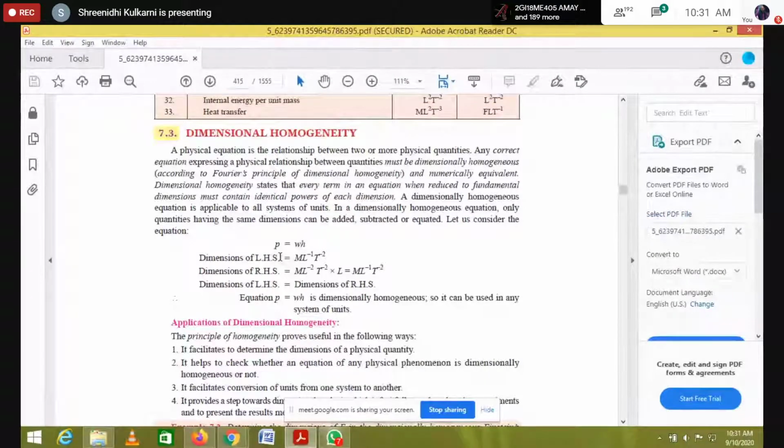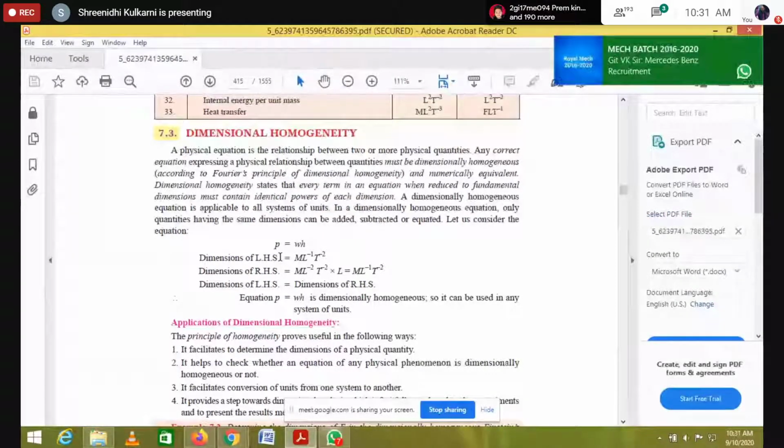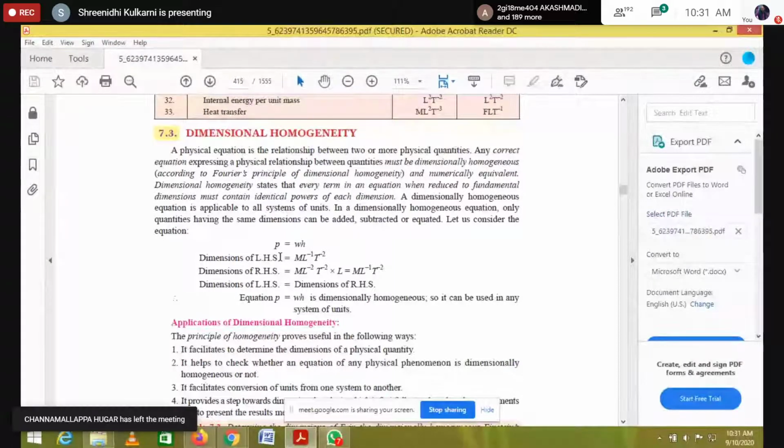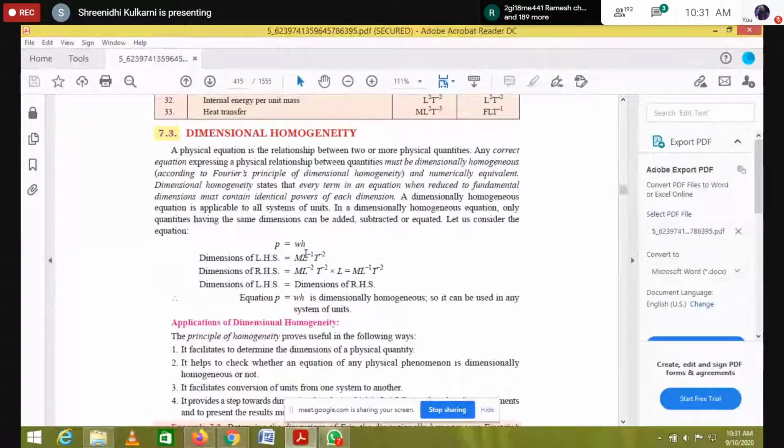Whatever they give here, the left hand side is equal to the right hand side. Whatever I told, suppose we consider discharge, it is meter cube per second. That meter cube per second should match on the left hand side as well as the right hand side by using these dimension quantities.